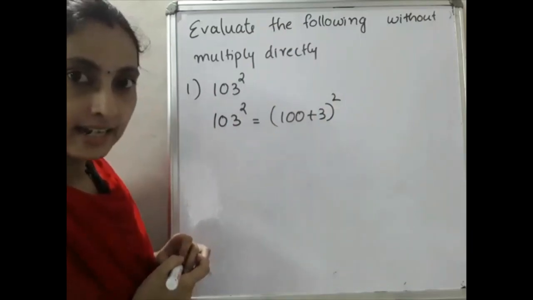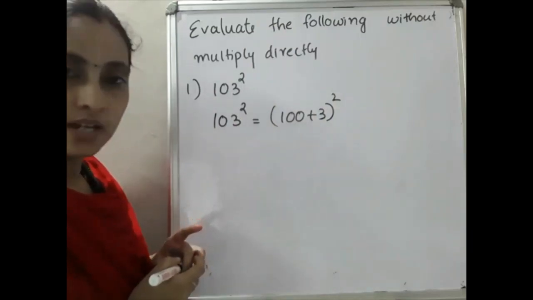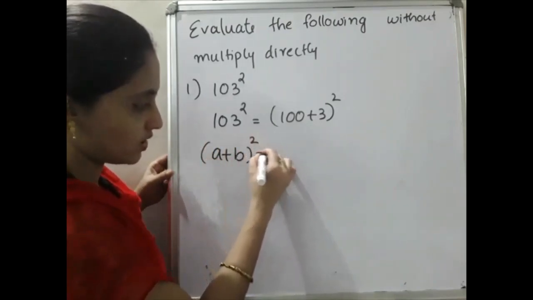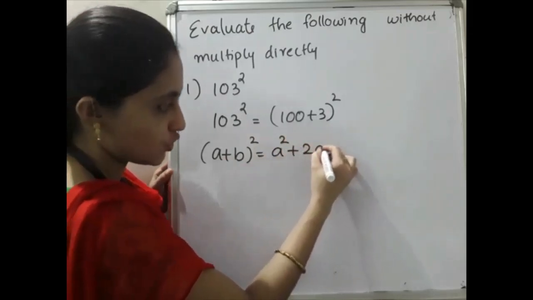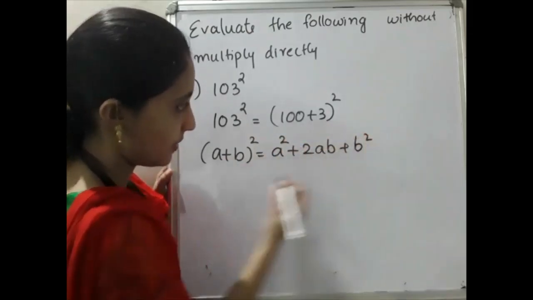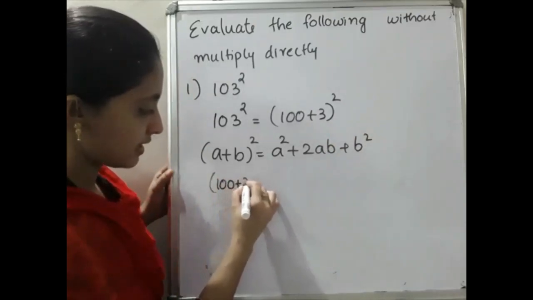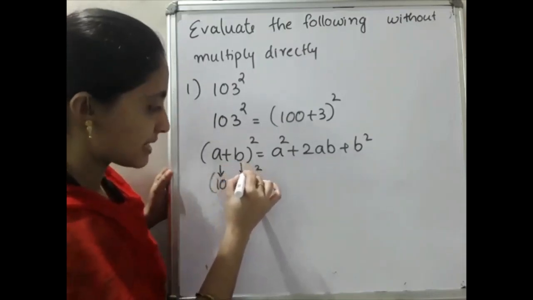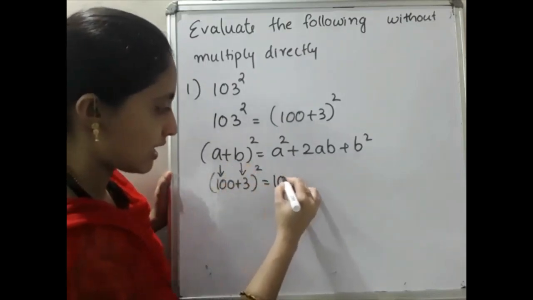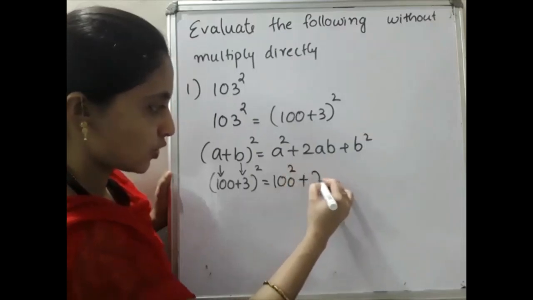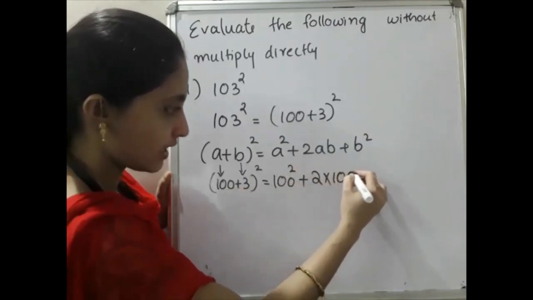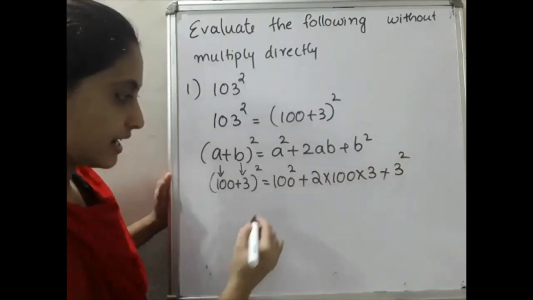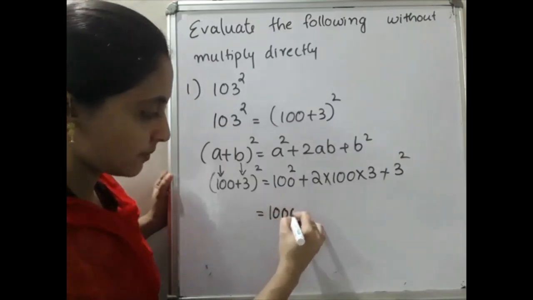Now you can easily identify which identity that is. Yes, the first one. What is that? (a + b) the whole square. So next step you have to write (a + b) the whole square is equal to a square plus 2ab plus b square. Then (100 + 3) the whole square is equal to, a represents 100, b represents 3. So 100 square plus 2 into 100 into 3 plus b is what? 3 square.